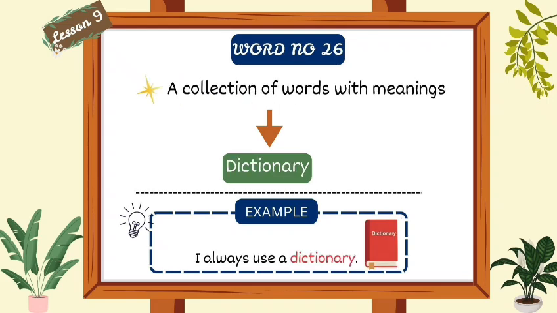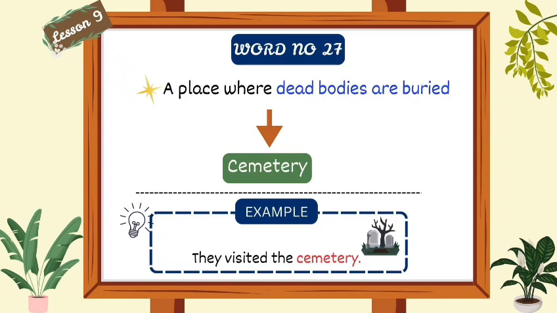Word number 26. A collection of words with meanings. We will say dictionary. For example, I always use a dictionary. Word 27. A place where dead bodies are buried. We will say cemetery. For example, they visited the cemetery.